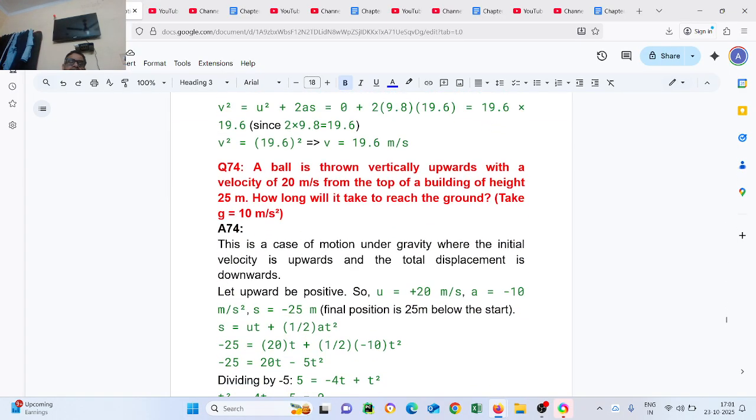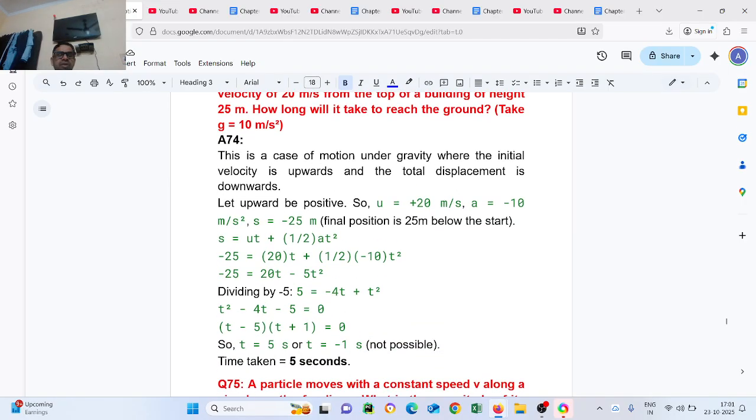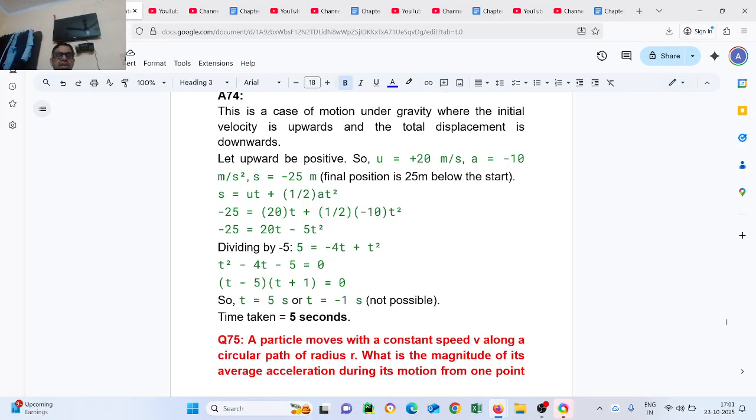Question number 74. A ball is thrown vertically upward with the velocity of 20 meter per second from the top of the building of height 25 meter. How long will it take to reach the ground? Take g equal to 10. This is the case of motion under gravity where the initial velocity is upward and the total displacement is downward. Let upward be positive, so u equal to plus 20 meter per second, a equal to minus 10 meter per second square, s equal to minus 25. s equal to ut plus half at square. Put the values, you will get the answer 5 seconds.